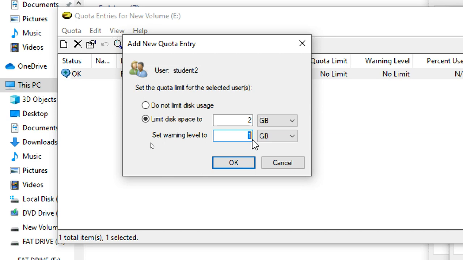Okay. So what I'm going to do is I want to give 1.6. 80% of 2 GB is a 1.6. For 1 GB it is around 800, and for 2 GB it is around 1600. So I put a 1.6. So user can put a data up to 2 GB and maximum size is 1.6.